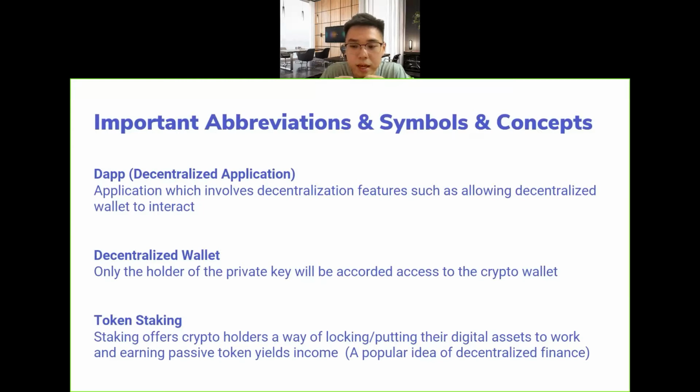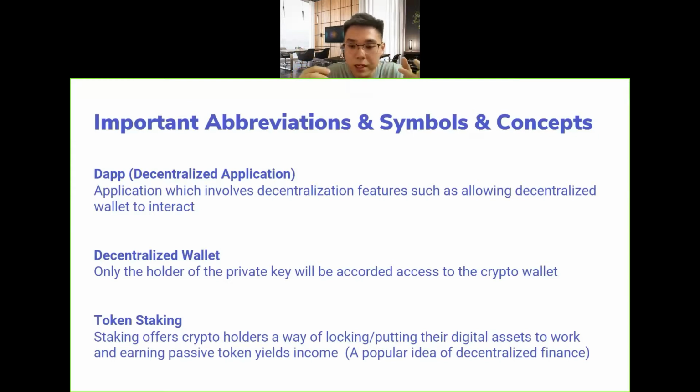The third one is token staking. Token staking is like a fixed deposit of crypto, but it is not limited the way a fixed deposit is. In the real world, when we want to do a fixed deposit, it needs to be done by a bank. But in this